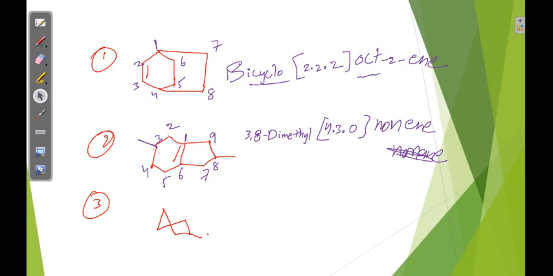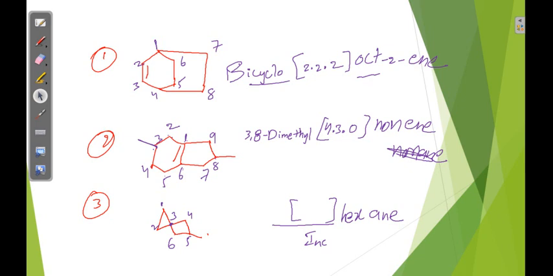Next, this is the spiro compound. We have to start numbering from next to the spiro atom. First we have to select the shorter chain. So here I am taking number 1, 2, then 3, 4, 5, 6. Total 6 carbons are there. So hex, there is no double bond, that's why hex-ane. Now in the bracket, increasing order. So how many carbons are there? 2 and 3.